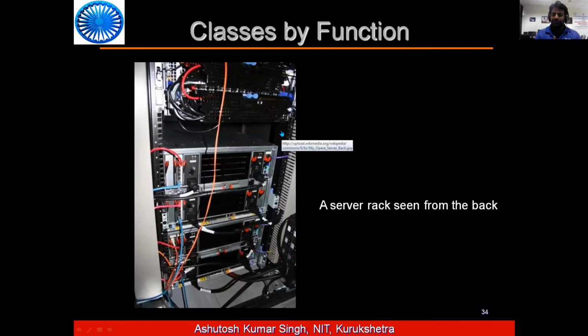Another type of computers are by function, and I'm taking one function, for example, the server. This is a kind of server you have seen in your lab. Server rack, a lot of wires are connected. Some of the work you cannot perform using your desktop and laptop.